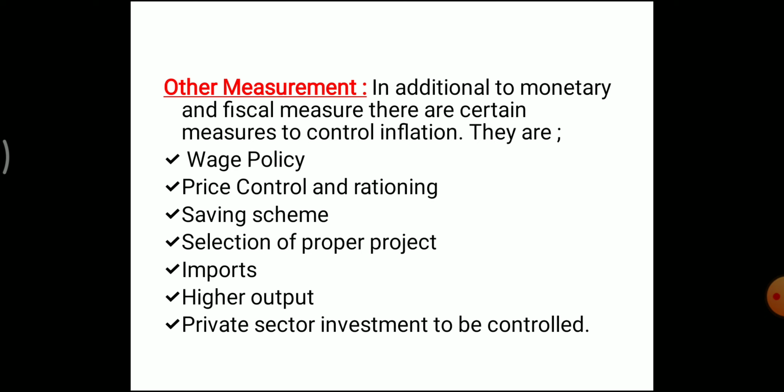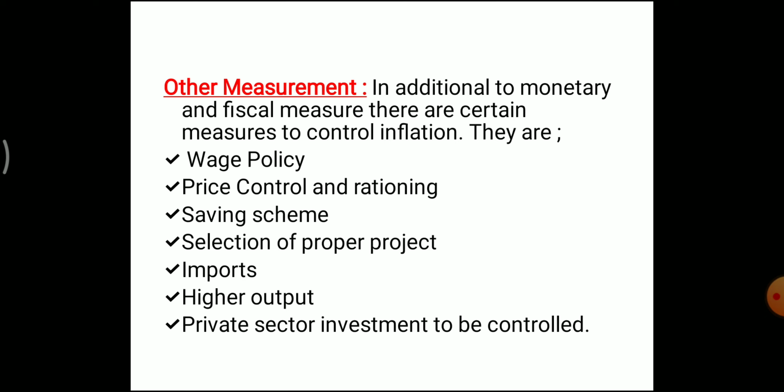Next, private sector investment needs to be controlled. To control inflation in an effective manner, the investment pattern in the private sector should be controlled, preventing funds from flowing into unproductive and undesirable channels of investment.